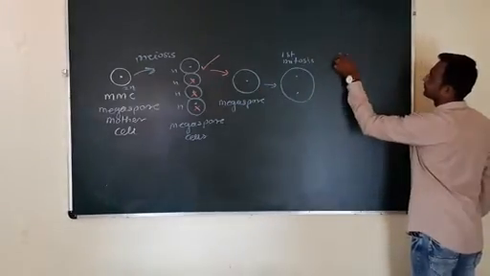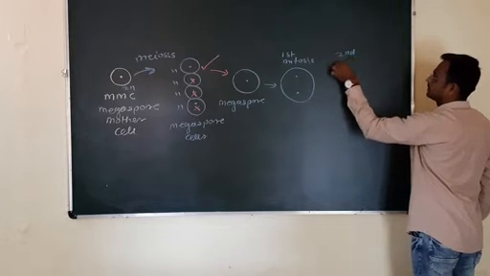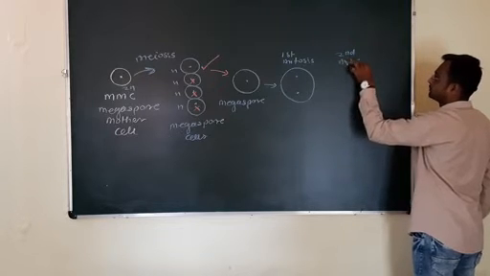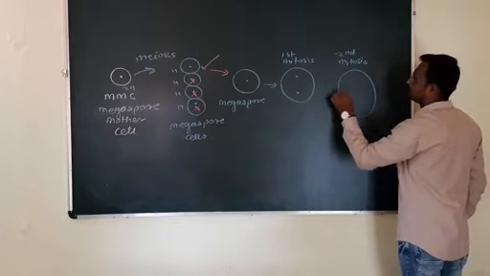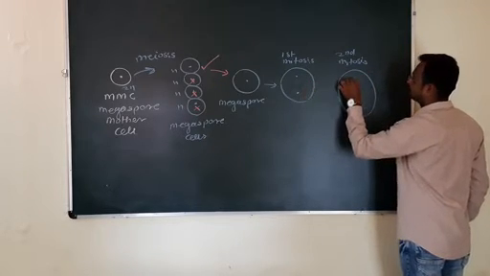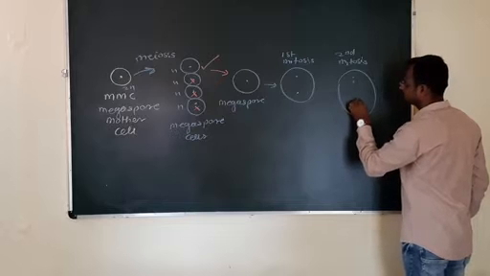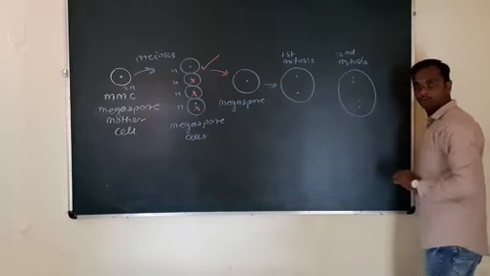Next, second mitosis occurs in both of these nucleus. These 2 nucleus divide to form a total of 4 nucleus.